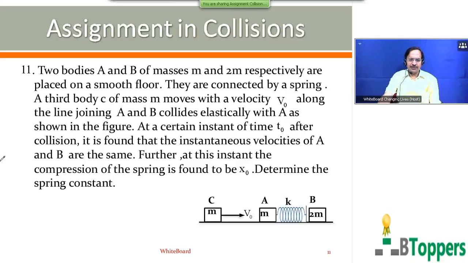At a certain instant of time t0 after collision, it is found that the instantaneous velocities of A and B are the same. Further, at this instant, the compression of the spring is found to be x0. Determine the spring constant. Come on, try the question. The procedure for solving this problem is similar to the procedure for the previous question, only for practice I have given one more question with a small difference.